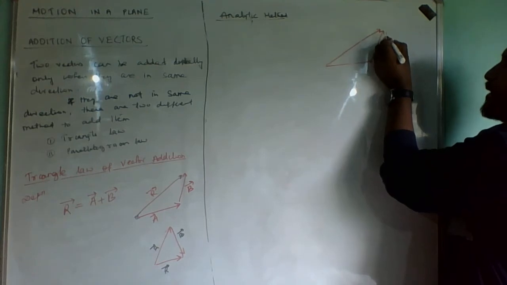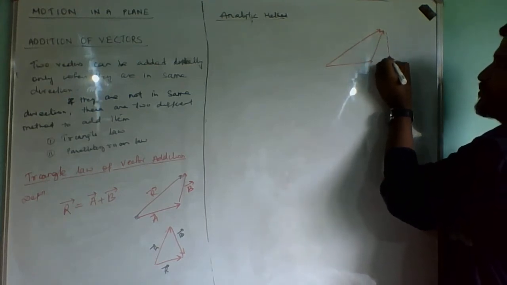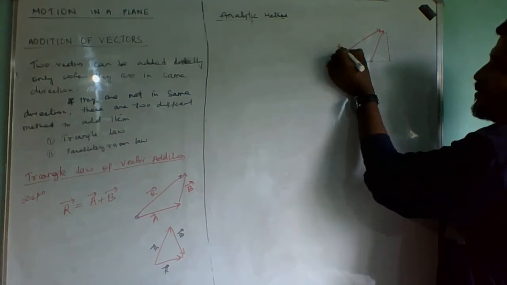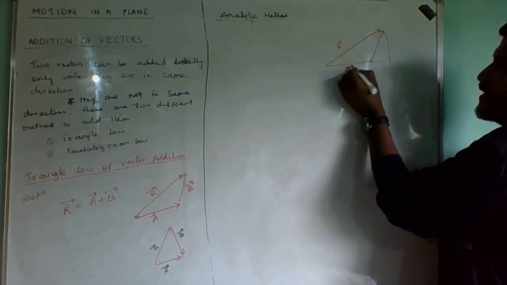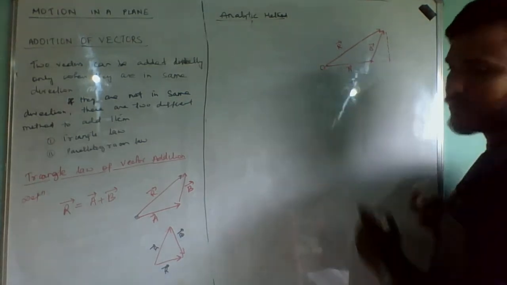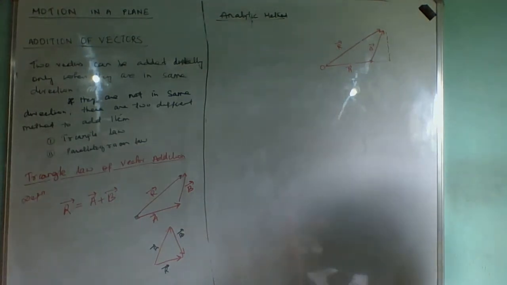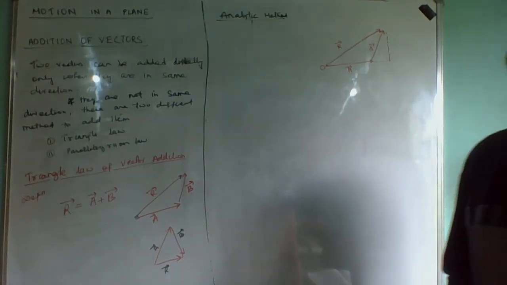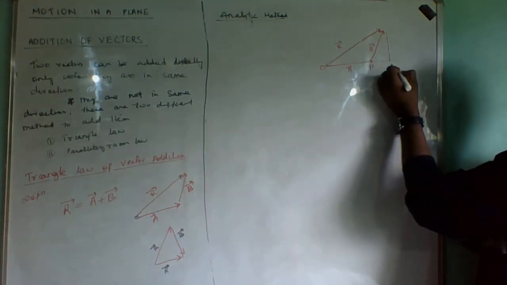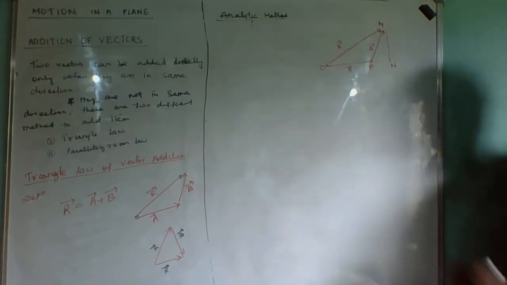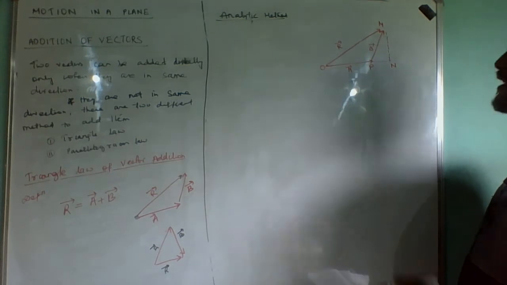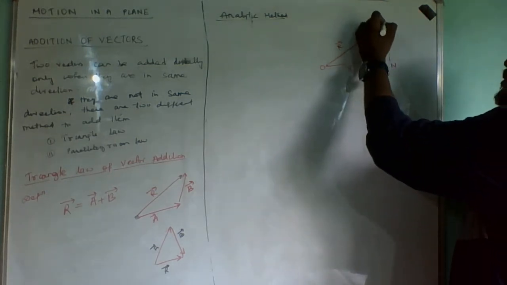Okay. I draw a perpendicular from here, and this perpendicular will join with this vector when it is extended. So this one is A vector, this one is B vector, and this one is considered as O. Now, if this is named as P, this is named as N, and this corner is named as Q. We can take anything, no problem.